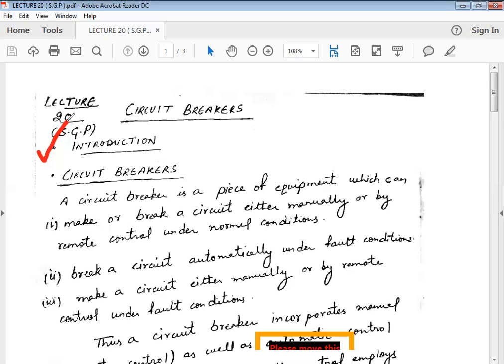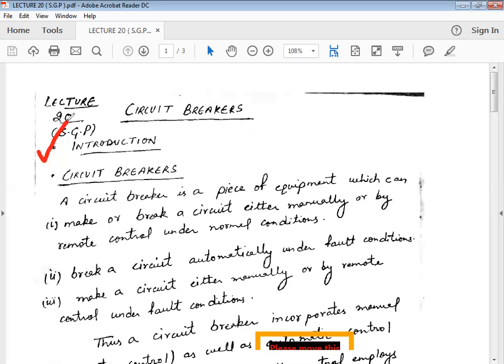There are basically two major drawbacks in the switch fuse assembly which lead us to use circuit breakers. First, if the fuse blows out, it takes considerable time to replace it, because we are dealing with high voltage.